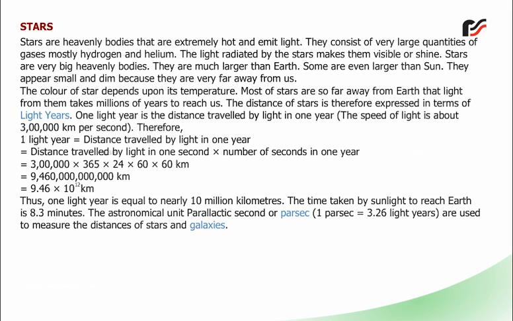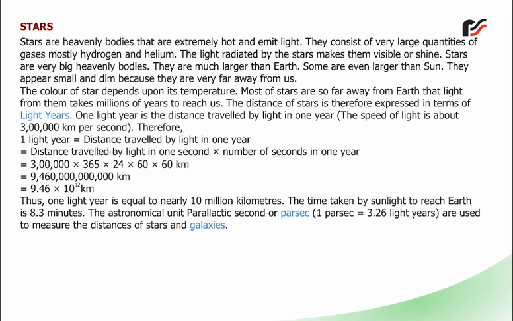The color of star depends upon its temperature. Most of stars are so far away from Earth that light from them takes millions of years to reach us. The distance of stars is therefore expressed in terms of light years. 1 light year is the distance traveled by light in 1 year. The speed of light is about 3 lakh km per second.